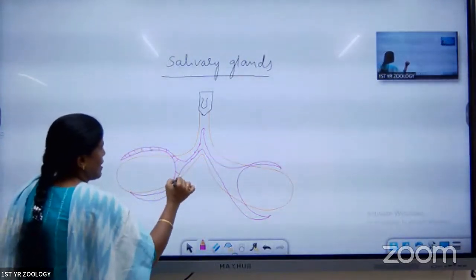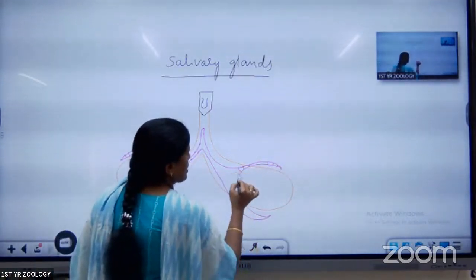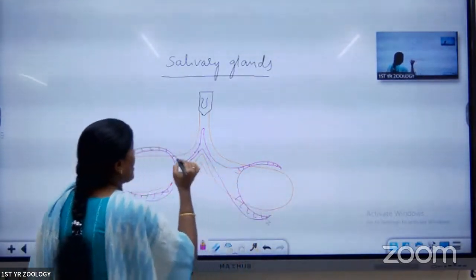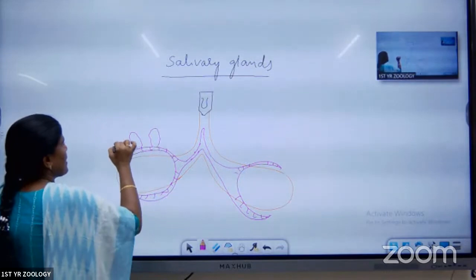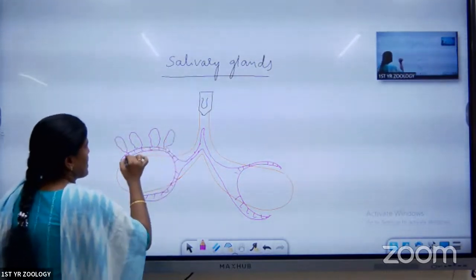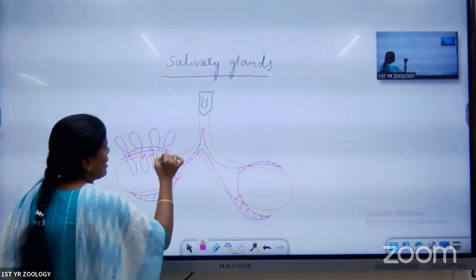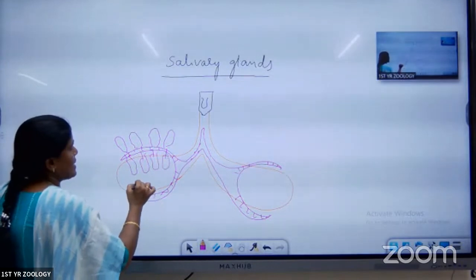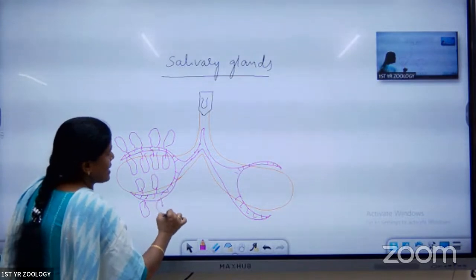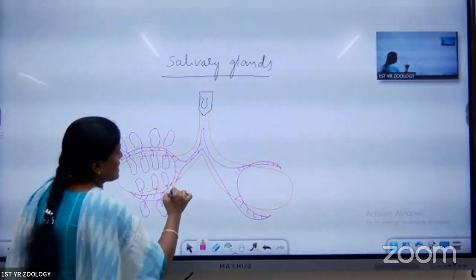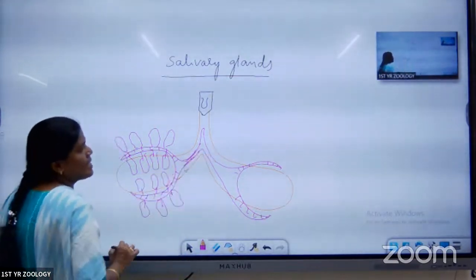This one is the salivary lobules. One pair of salivary lobes is present, and these lobes have lobules. The lobules are called acini cells. Inside the acini cells, zymogen cells are present. These zymogen cells open into the ductules. Those ductules open into the common salivary duct.